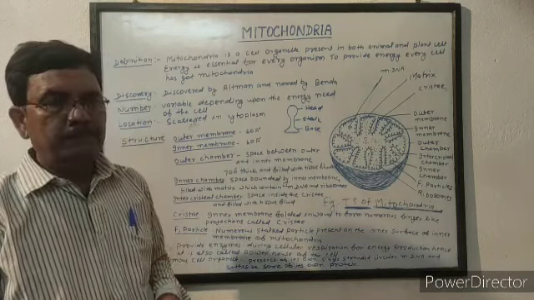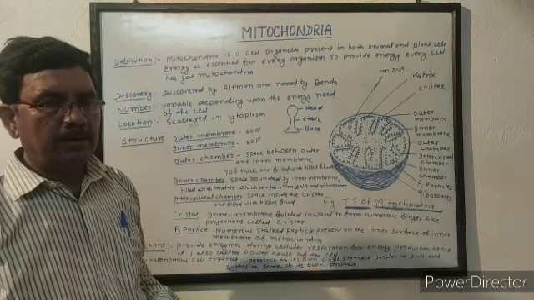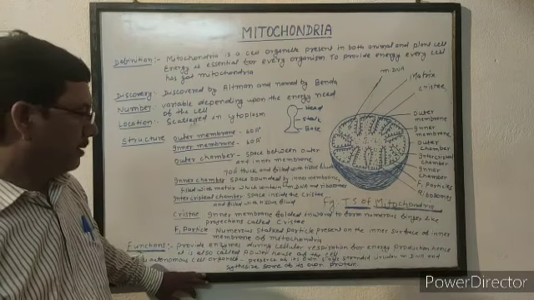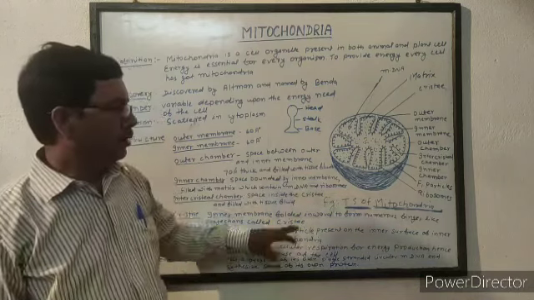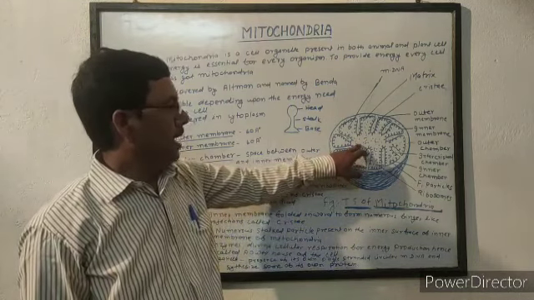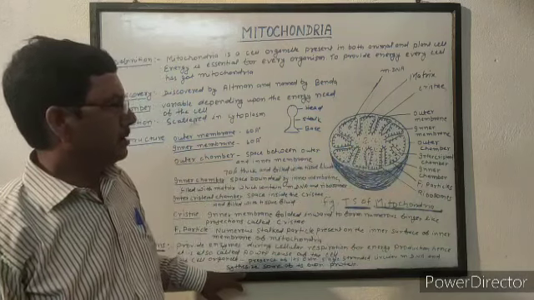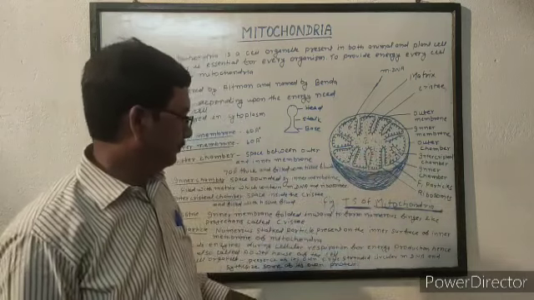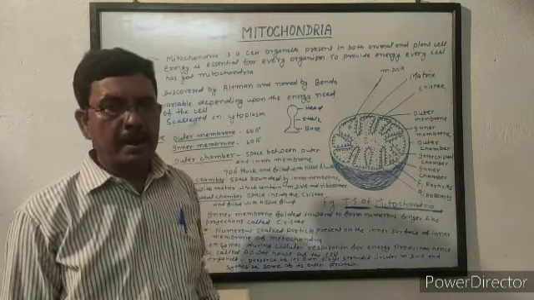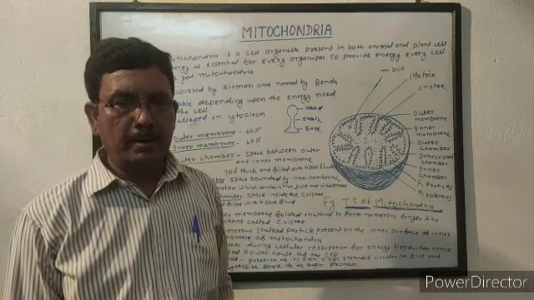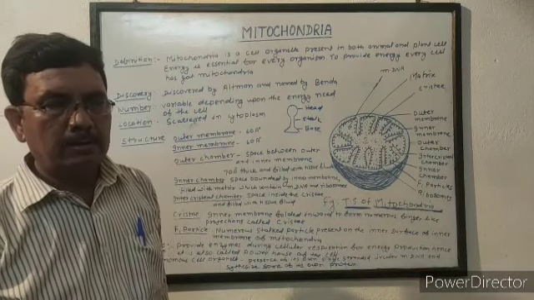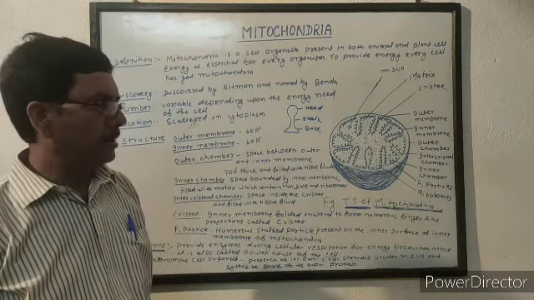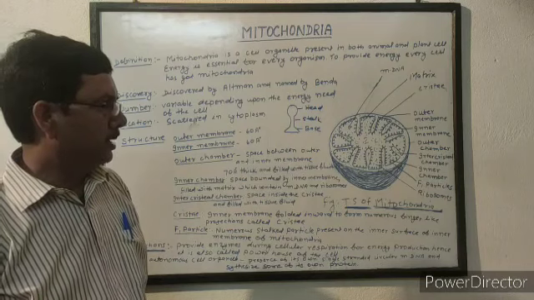The mitochondria provides enzymes during cellular respiration for energy production. So it is also called powerhouse of the cell. Due to presence of numerous mDNA, which is single-stranded circular DNA in its matrix and its own ribosome, mitochondria synthesize some of its own protein. So mitochondria is also called semi-autonomous cell organelle. Mitochondria is present both in plant cell and in animal cell.